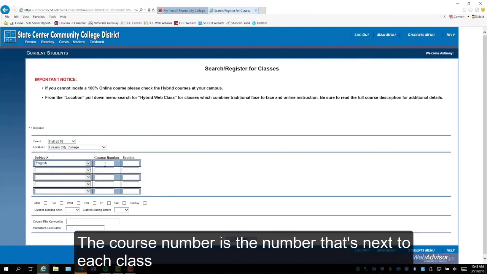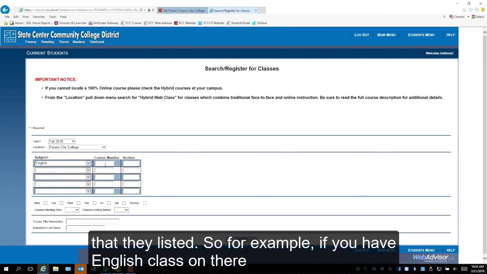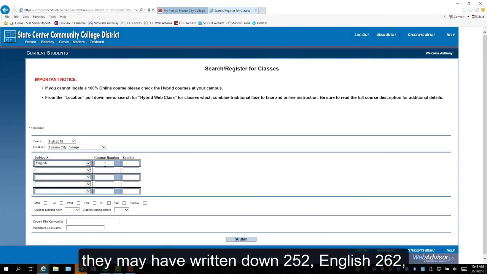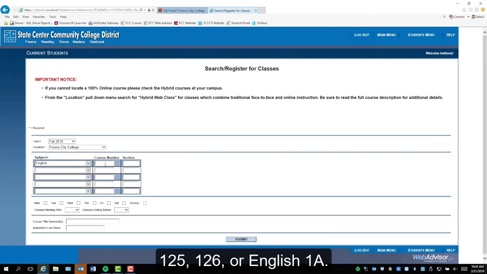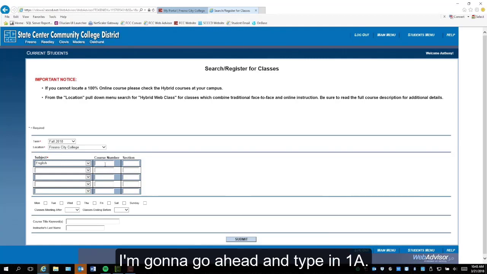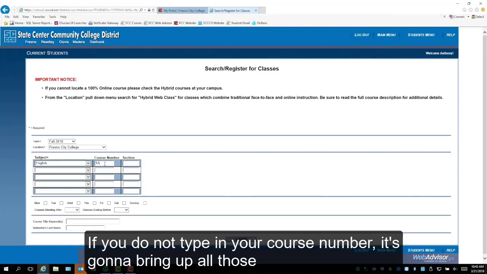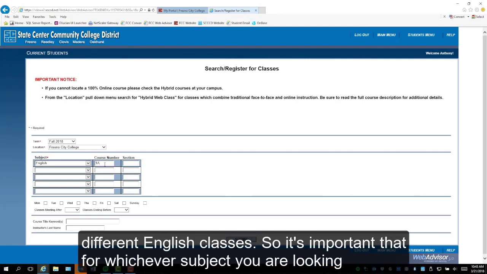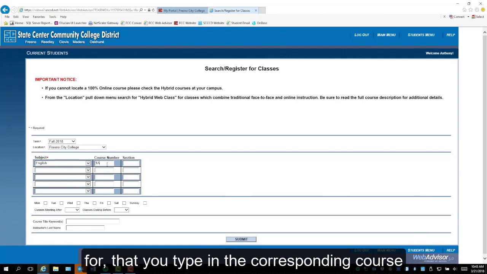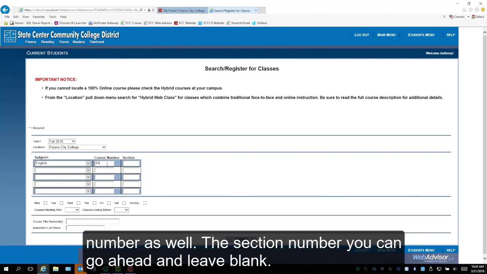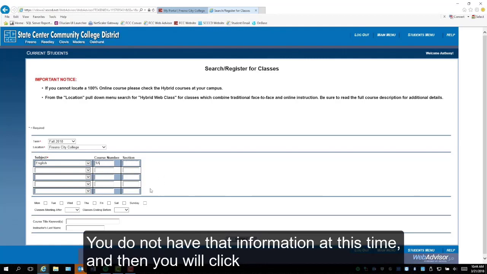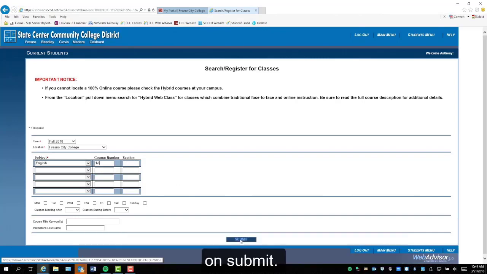The course number is the number that's next to each class that they listed. So for example, if you have English class on there, they may have written down 252, English 262, 125, 126, or English 1A. I'm going to go ahead and type in 1A. If you do not type in your course number, it's going to bring up all those different English classes. So it's important that for whichever subject you are looking for, that you type in the corresponding course number as well. The section number you can go ahead and leave blank. You do not have that information at this time. And then you will click on Submit.